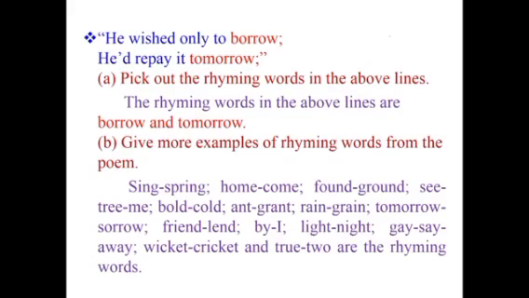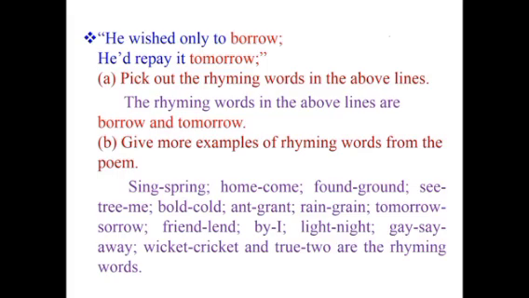Look at the first question. Pick out the rhyming words in the above lines. So the answer is, the rhyming words in the above lines are borrow and tomorrow. The next question. Give more examples of rhyming words from the poem.